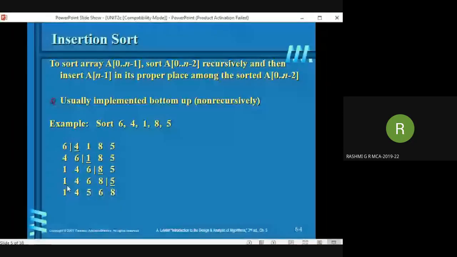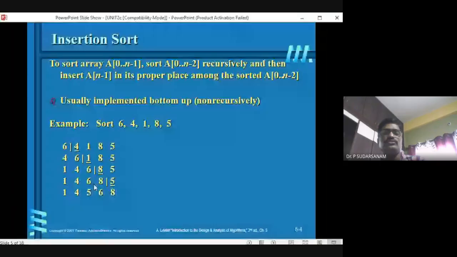So yes, up to here 1, 4, 6, 8 is sorted. Now the fifth element is there, and you want to sort it out now. So now, taking from the while loop, 8, you are starting one loop here. Up to 1 I can move it, that's all. Now what you have to do is place 5 in the already sorted order.